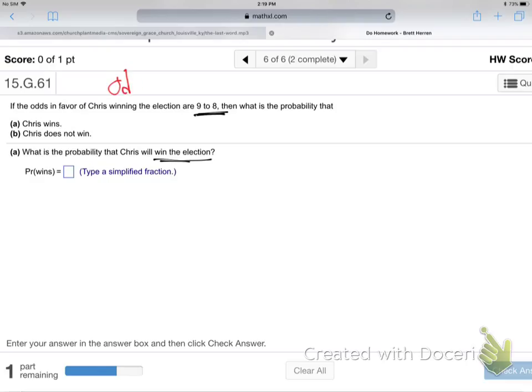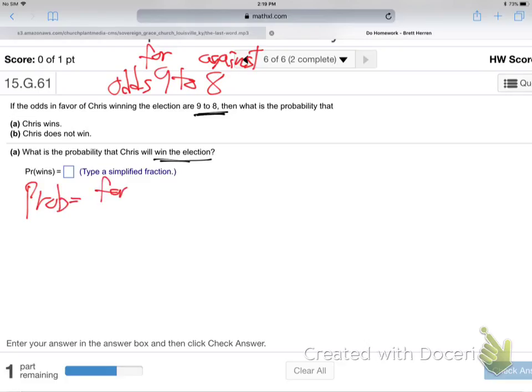So they're saying odds are 9 to 8. Odds are for and against. And now they want probability.